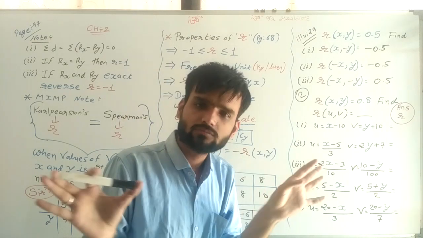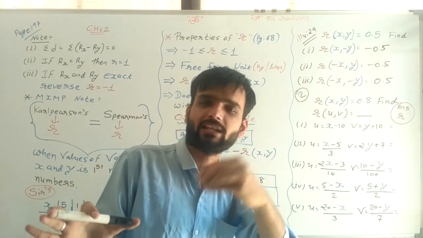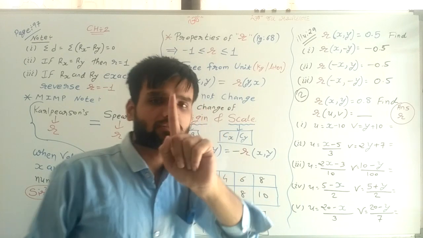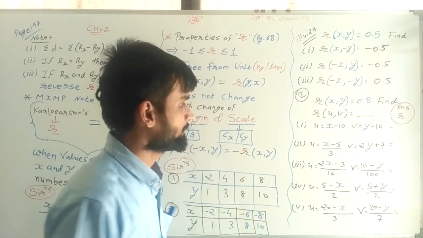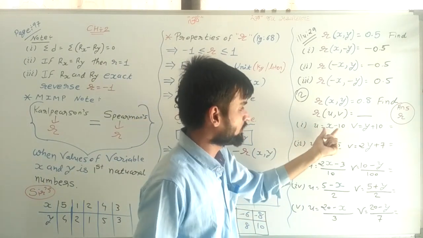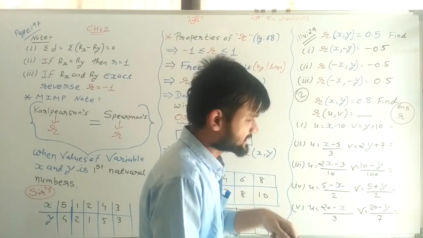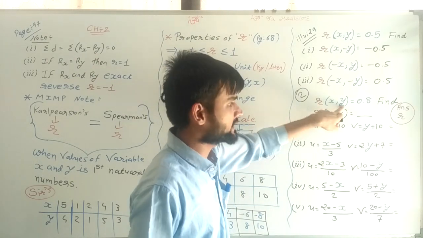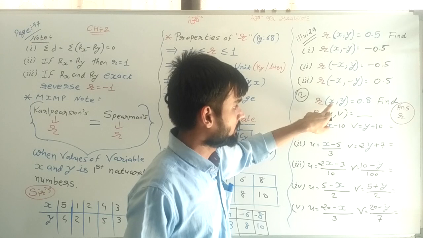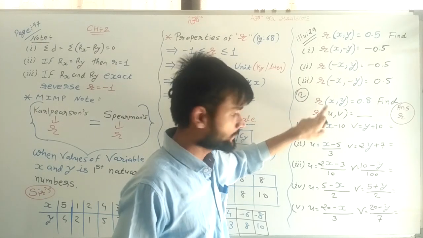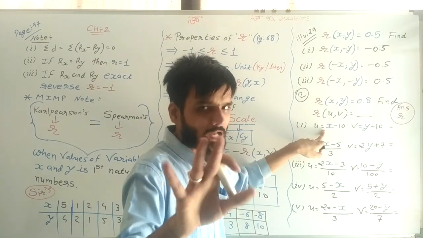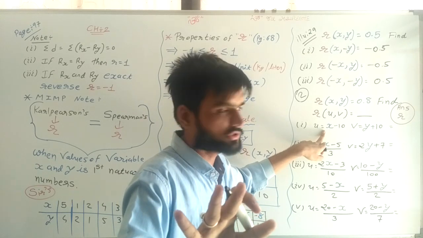Don't worry about dividing, multiplying, any value. Only concentrate on sign. Now, suppose u is equal to x minus 10. Here the sign of x is plus, and in u the x is also plus. So the sign of x is not changed.